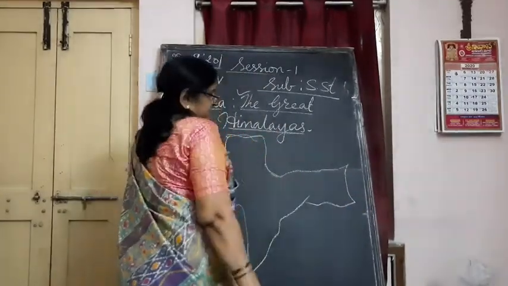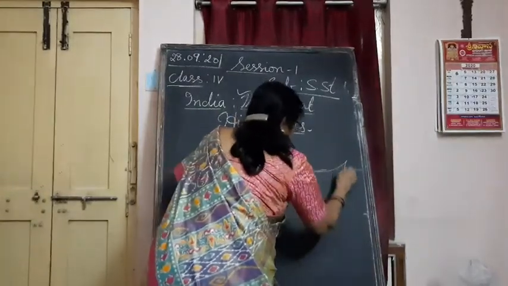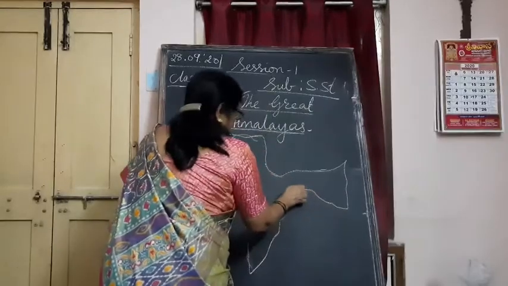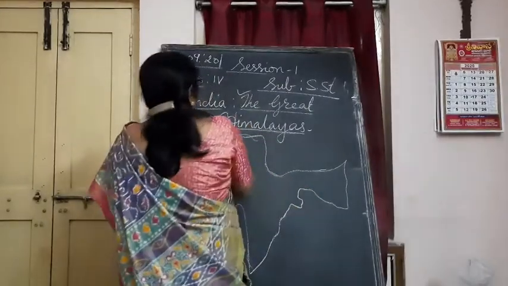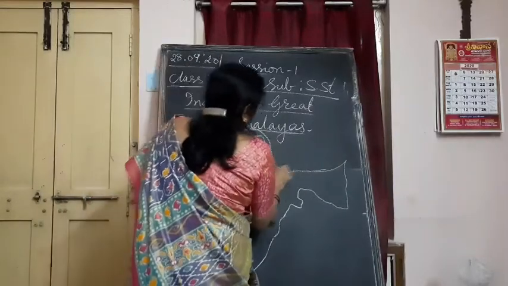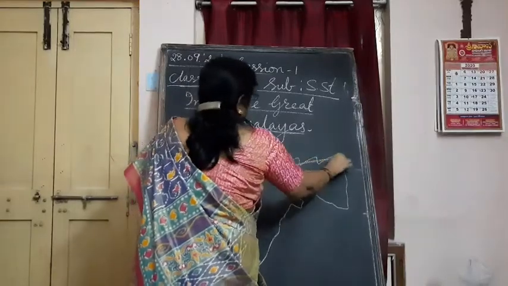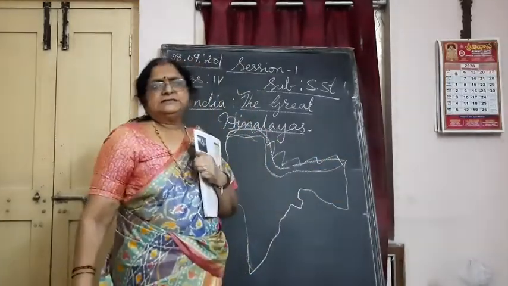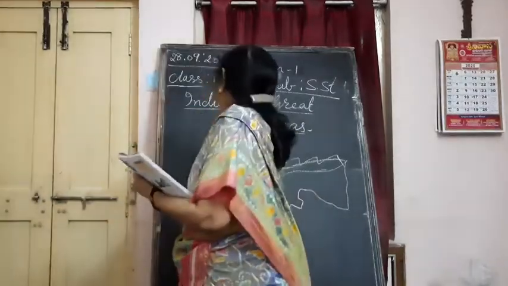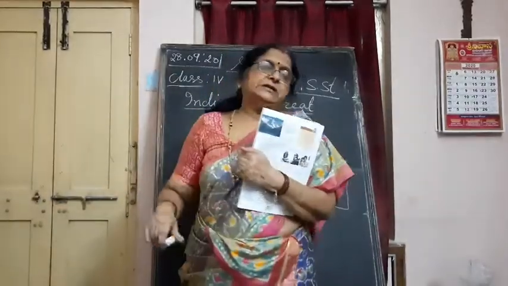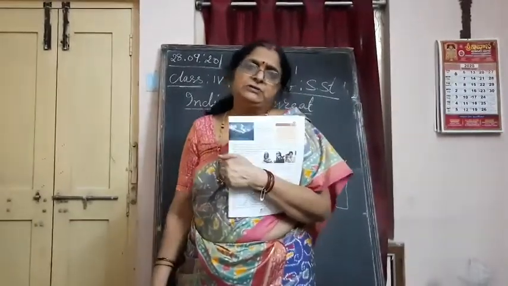Imagine, I can't draw better than this. So, here lie the Himalayan mountains. Here lie the Great Himalayas. Understand? We have a very long range of mountains at the northern part of our country, at the top of our country. They are called the Himalayan mountains.